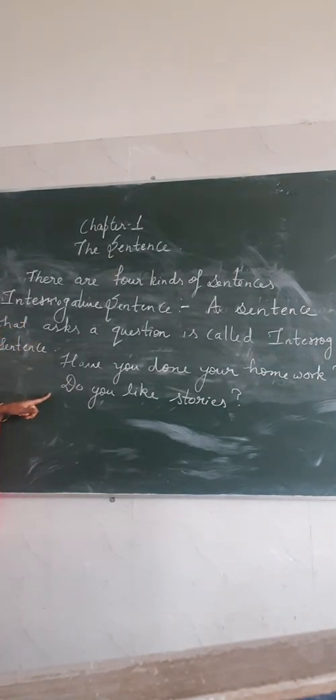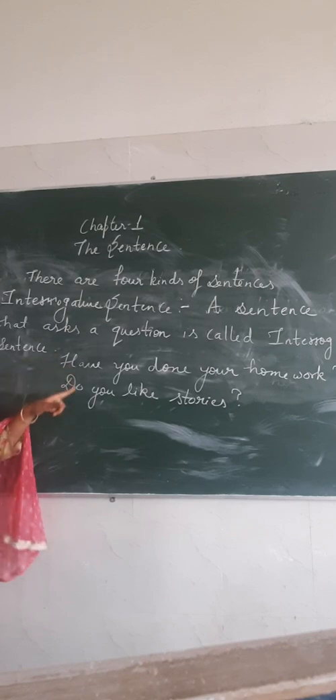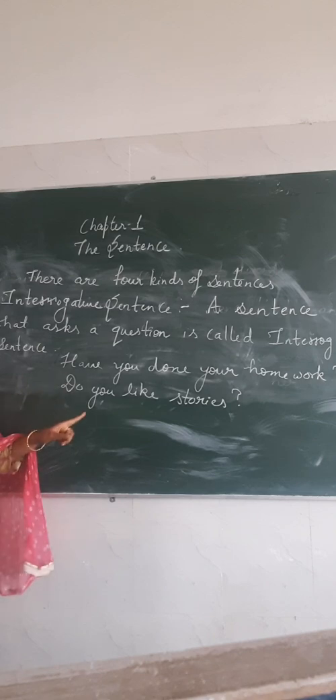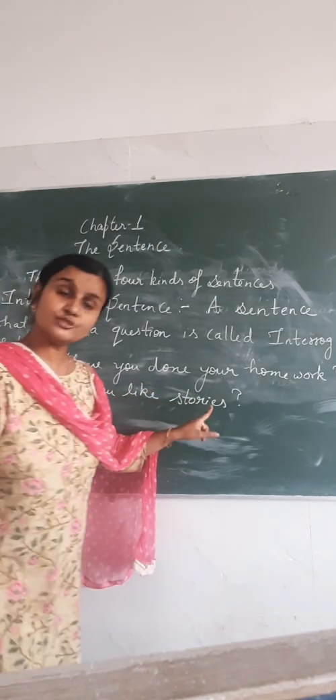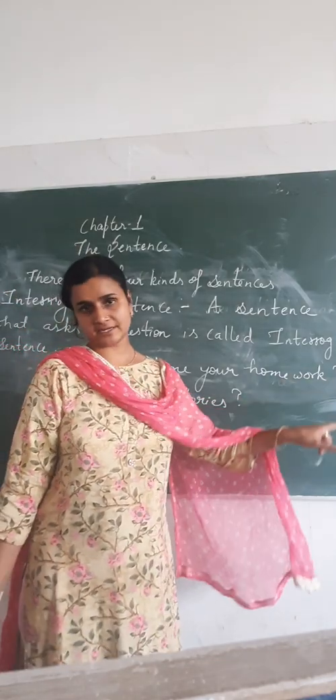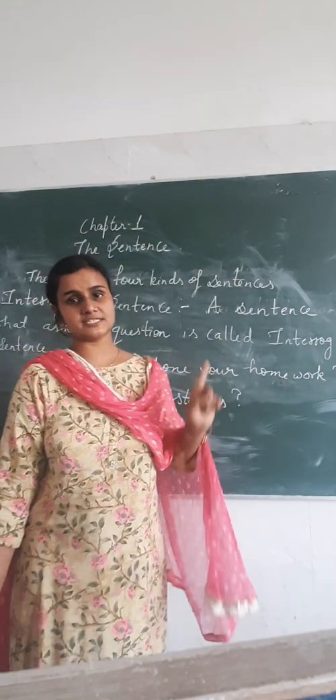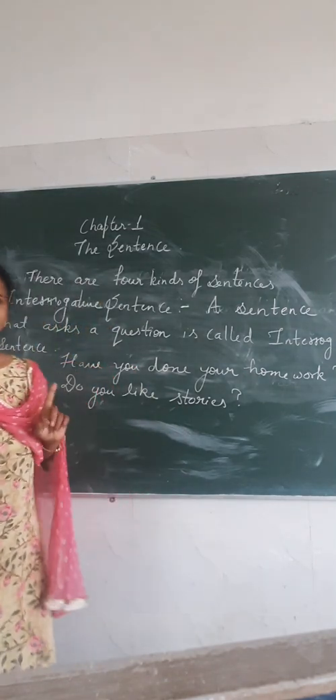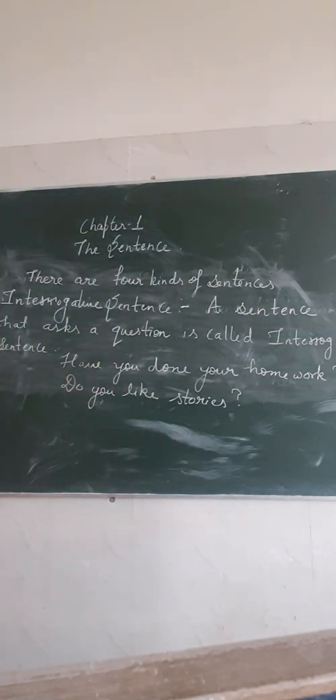So these sentences you all have seen that in these kind of sentences we are asking a question. Have you done your homework? Do you like stories? And if you are writing these sentences, you will have to put question mark at the end. If you put full stop, then your sentence will be grammatically wrong. Alright, so this is the second kind of sentence. Now we will move on to the third kind.